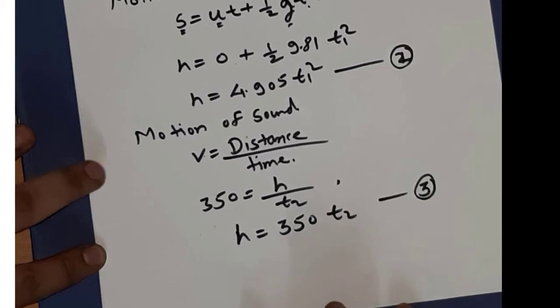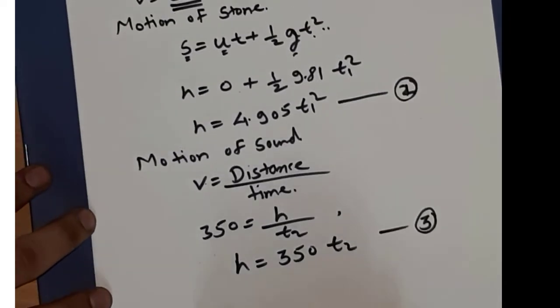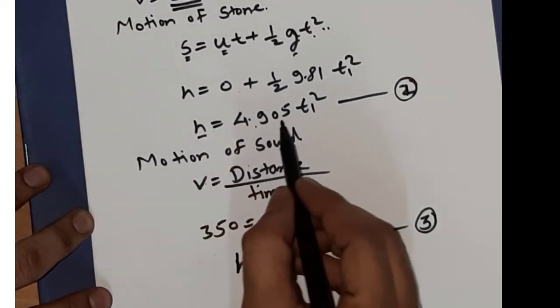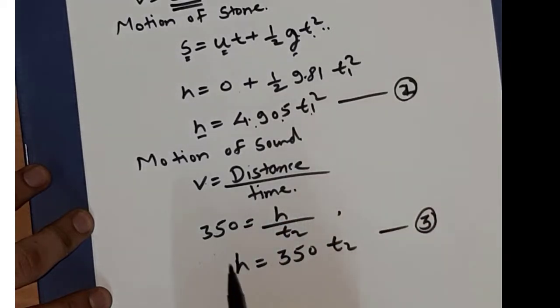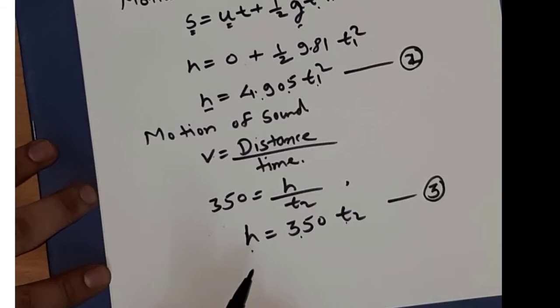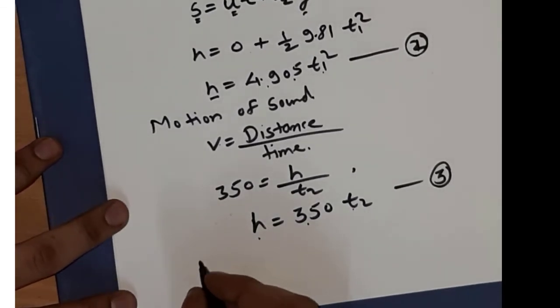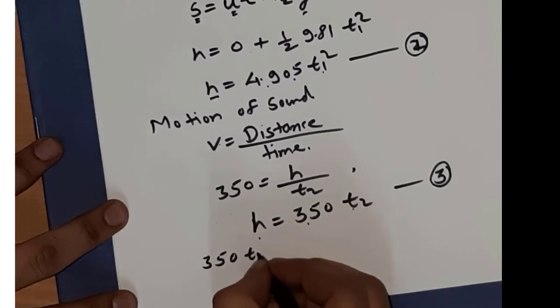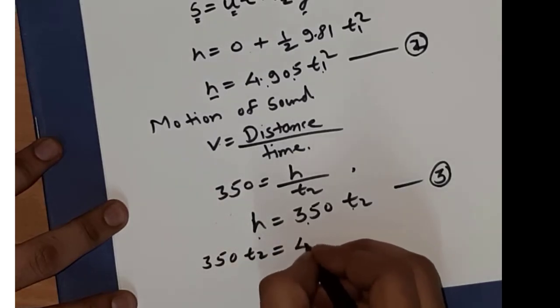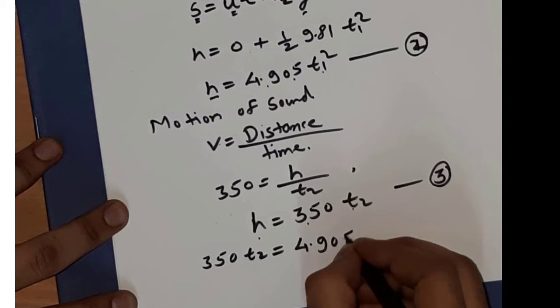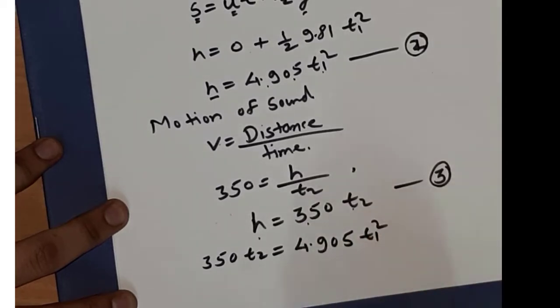We name this equation number 3. So h is equal to 4.905 t1 square, equation number 2, and h is equal to 350 t2, equation number 3. Equating equation 2 and equation 3, we can write 350 t2 is equal to 4.905 t1 square.